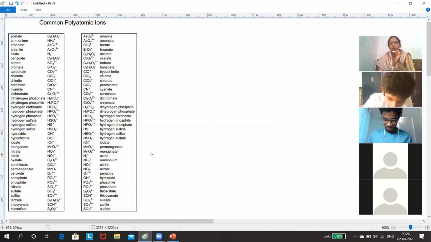Carbonate. Do you know the formula of carbonate? You can see on the screen here. Carbonate, CO3.